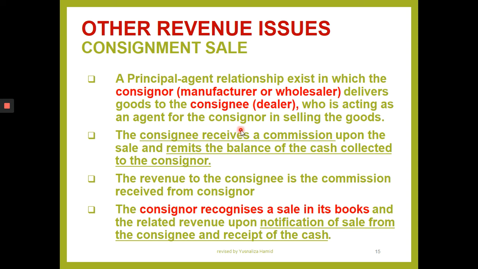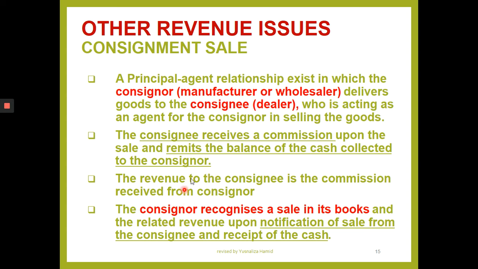They, as an agent, sell the goods on the consignor's behalf. The consignee receives a commission because they sell goods, right? And the consignee will remit the balance collected. Remember, I gave the example of 10,000 earlier: 8,000 will be remitted, 2,000 is the commission. So after the addition of the discount, the revenue to the consignee is the commission received.